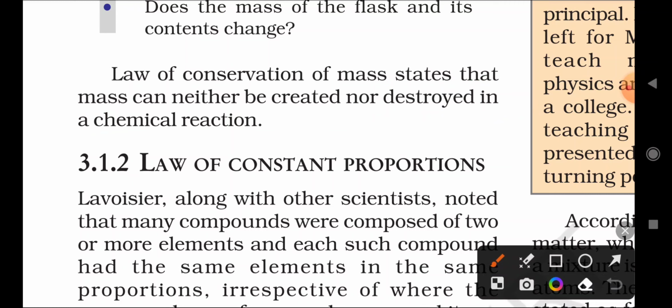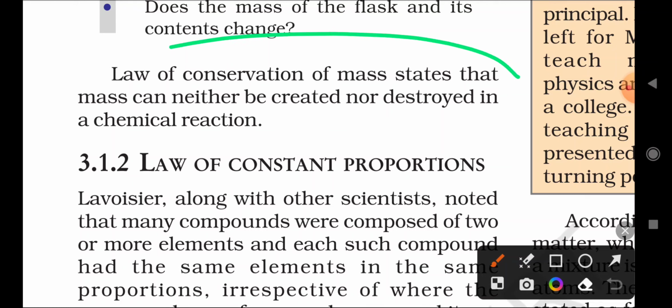Whenever a chemical reaction occurs, the mass cannot change. So we cannot create a new mass or destroy the mass. Whatever the mass is, it remains the same. We cannot create or destroy it in a chemical reaction.